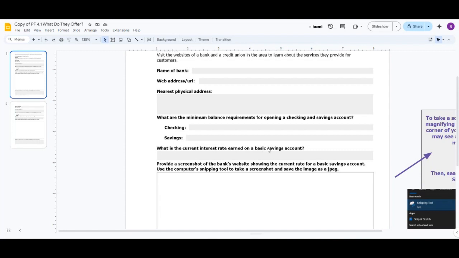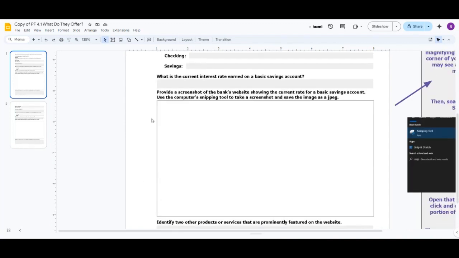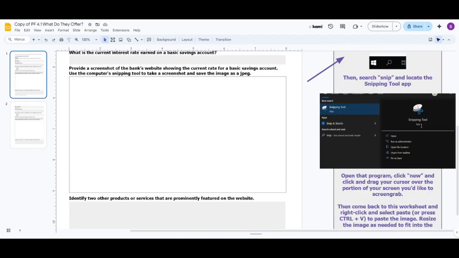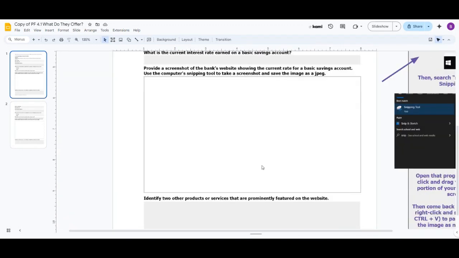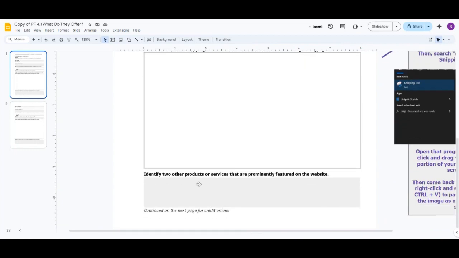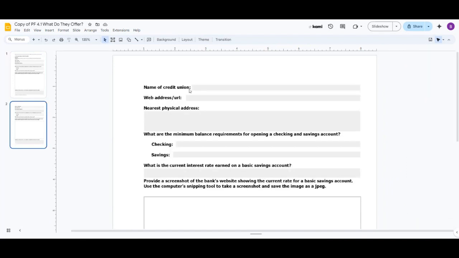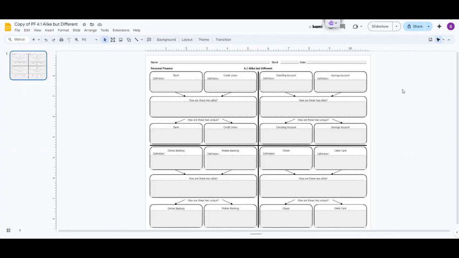Then find the information about a basic savings account. So the most basic savings account, what's the interest that's paid on that? All right, and then create a screenshot of that. And if you're unsure about how to create a screenshot, there's a little note off to the side here. And so you'll include that screenshot and then other products or services that the website highlights. So that is for a bank. All right, the second page, you're going to do the exact same thing except for a local credit union. All right, the second worksheet is alike but different.